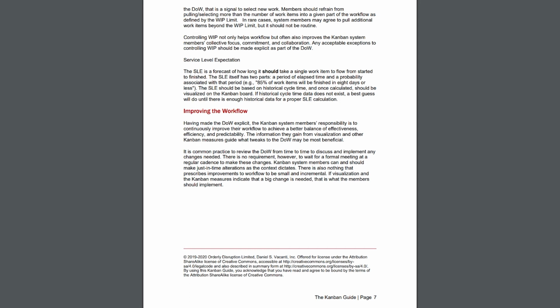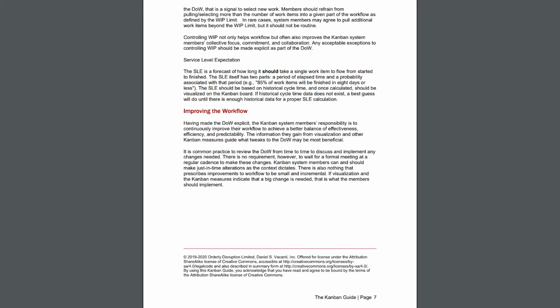Improving workflow. Having made the definition of workflow, or DOW, explicit, the Kanban system members' responsibility is to continuously improve their workflow to achieve a better balance of effectiveness, efficiency, and predictability. The information they gain from visualization and other Kanban measures guide what tweaks to the DOW may be most beneficial.